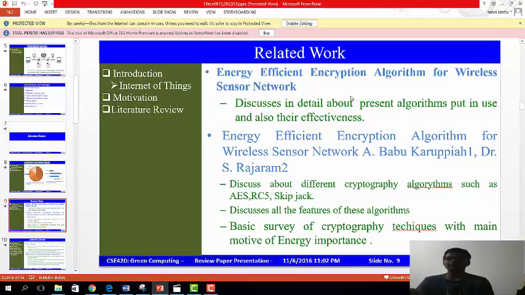The other papers include energy efficient encryption algorithm for wireless sensor networks by author A. Babu Karupia. It discusses different cryptography algorithms such as AES, RC5, skipjack. These are the most basic cryptography algorithms, and the paper discusses all their features. So this is the basic paper for cryptography, where the reviewer can get the whole information about all the available techniques. This is a basic survey of cryptography techniques with the main motive of energy importance.